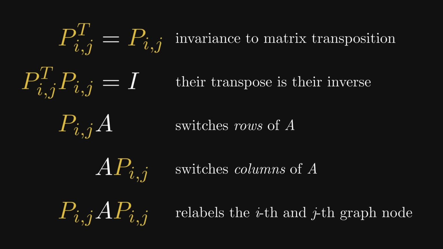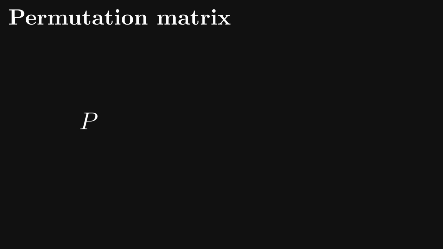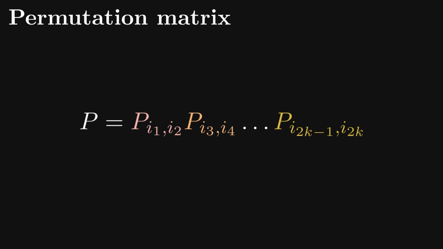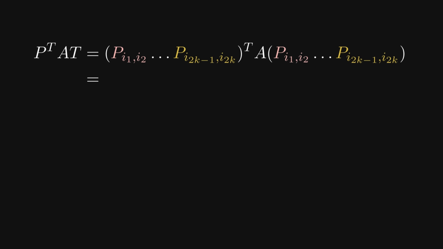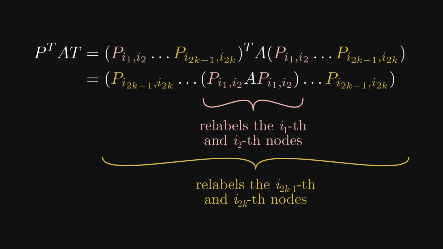Now it's finally time to talk about permutation matrices, that is, the product of transposition matrices. What's most important for us? A similarity transformation with a permutation matrix is just a relabeling of nodes that leaves the graph structure invariant. Conversely, every node relabeling is equivalent to a similarity transformation with a well-constructed permutation matrix. Why are we talking about this? Because the proper labeling of nodes is key to transforming a matrix to the Frobenius normal form.